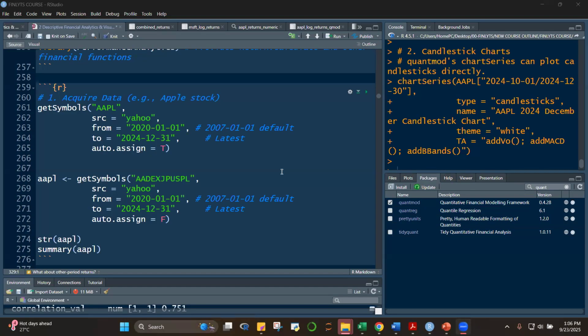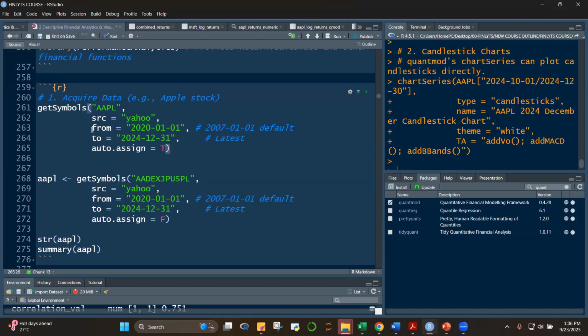Okay, so we said that quantmod has this function getSymbols where we are able to get stock prices from Yahoo. The default source is equal to Yahoo. If we don't write this, it will still run. But we have to identify the ticker symbol, AAPL for Apple. Then identify the from and to, start and end dates.